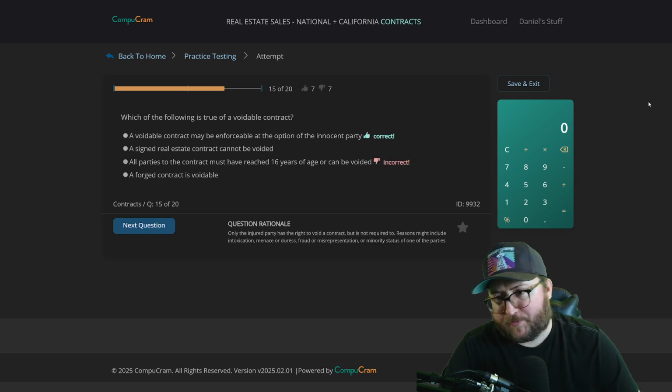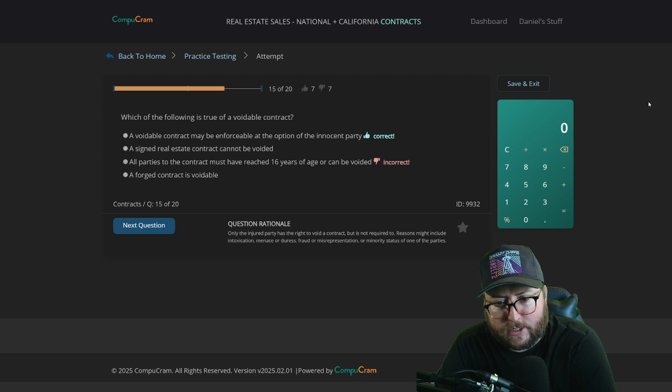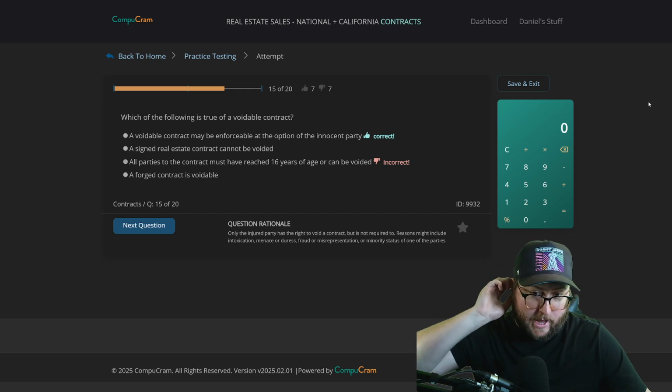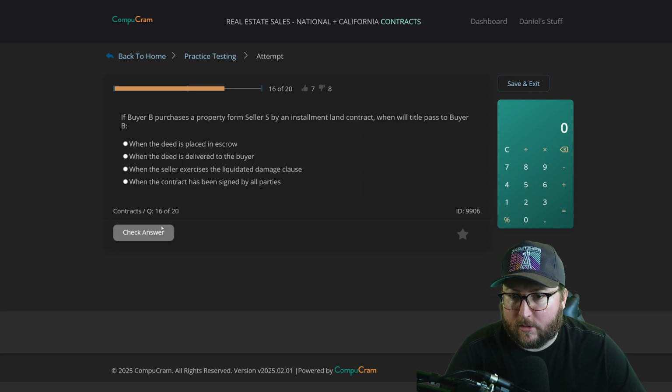Incorrect. Okay. A voidable contract may be enforceable at the option of the innocent party. And here's why. Only the injured party has the right to void a contract, but is not required to. Reasons might include intoxication, menace or duress, fraud or misrepresentation, or minority status of one of the parties. Is that not what I clicked? Minority status? So if someone's intoxicated, a menace or duress, fraud, minority, then you could void the contract.